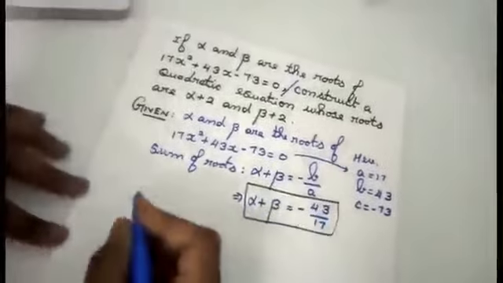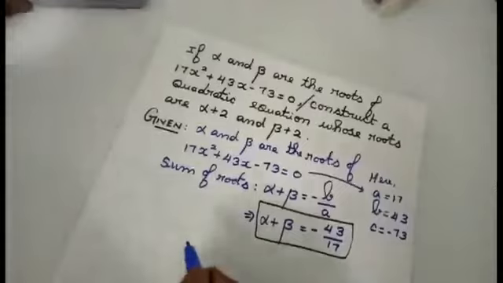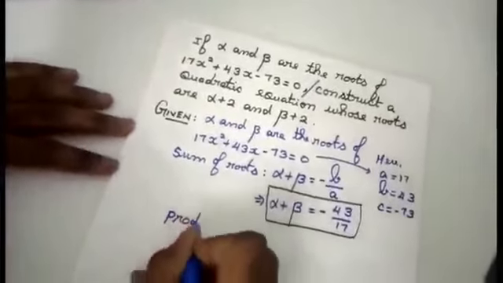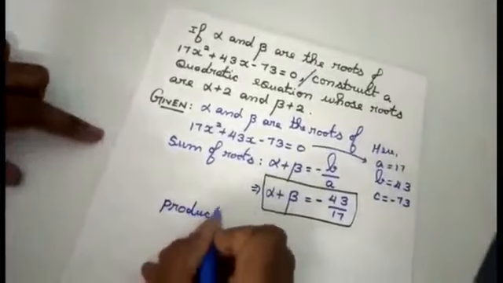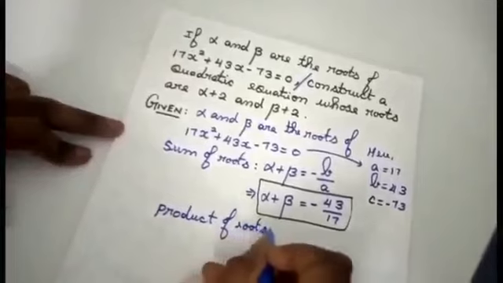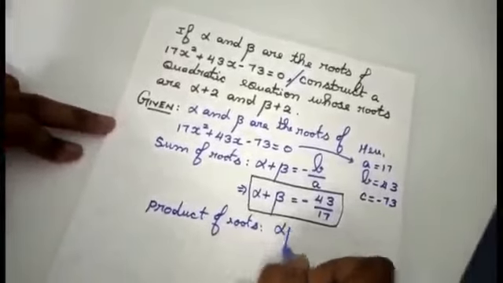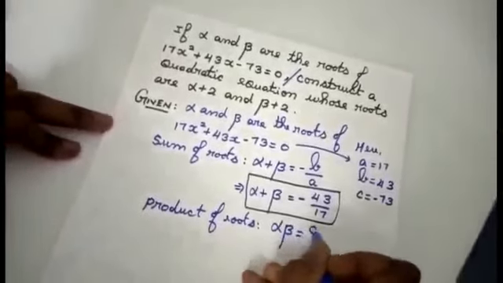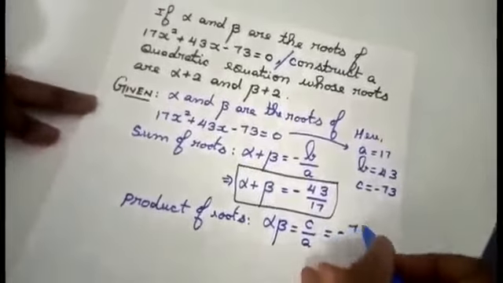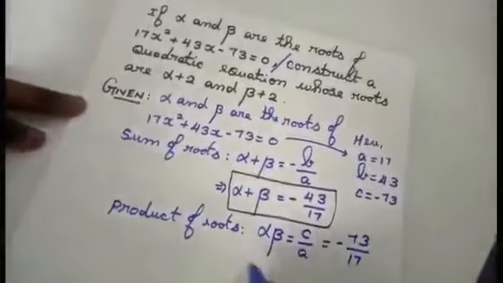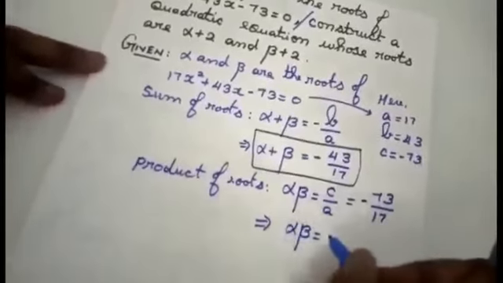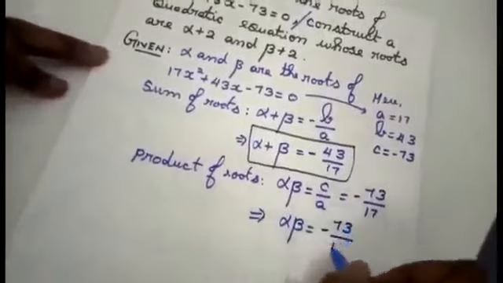Now we are going to find the product of roots, that is product of roots alpha into beta is equal to C by A. If you calculate what is the value for C, C equal to minus 73 by 17. That implies the value for alpha into beta is equal to minus 73 by 17.